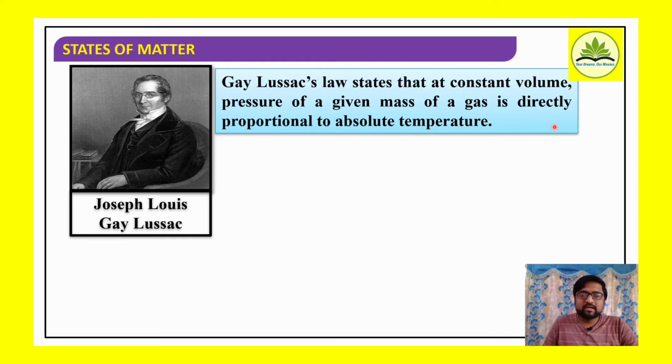Mathematically we can say P is proportional to T. Here, what is the condition? The volume of the gas must be kept constant, along with the number of moles of the gas, N, or in turn I can say mass.